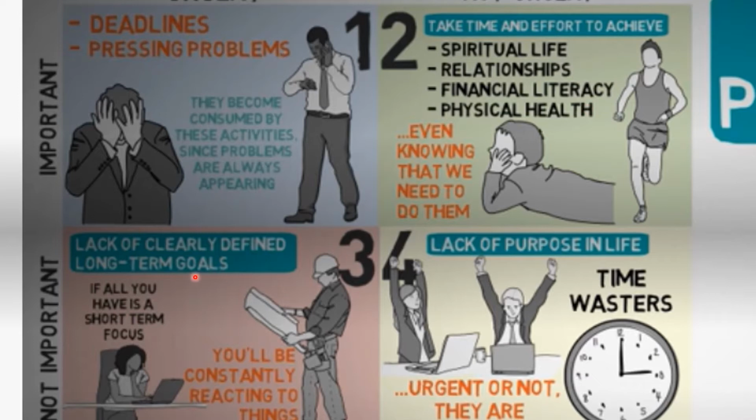Now, this quadrant talks about tasks which appear to be urgent but are not really important, for example those arising from a lack of clearly defined long-term goals. These will not have a long-term impact, and if something will not have a long-term impact, it is probably not very important. And there are certain things which are neither important nor urgent, like playing video games and watching television. They will not have any impact on your life and are probably not as important. So let's see how, using Excel, we can automate and classify these tasks.